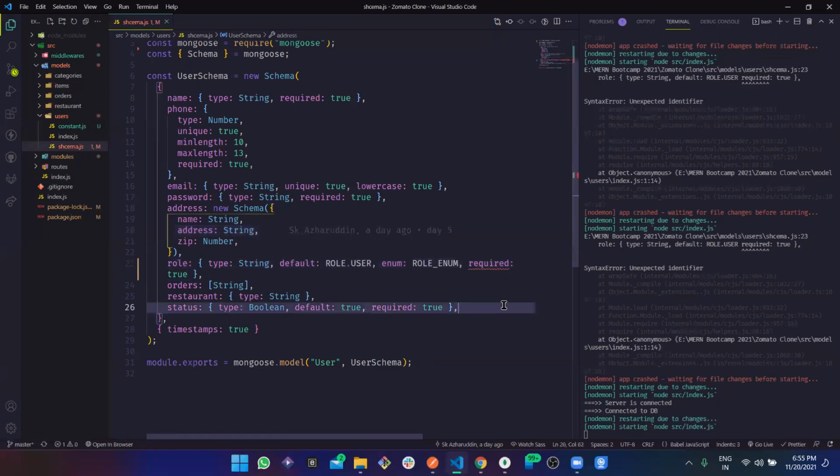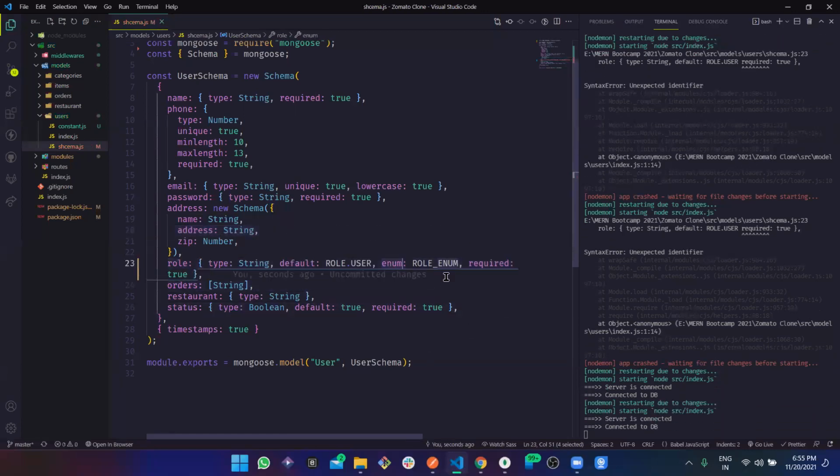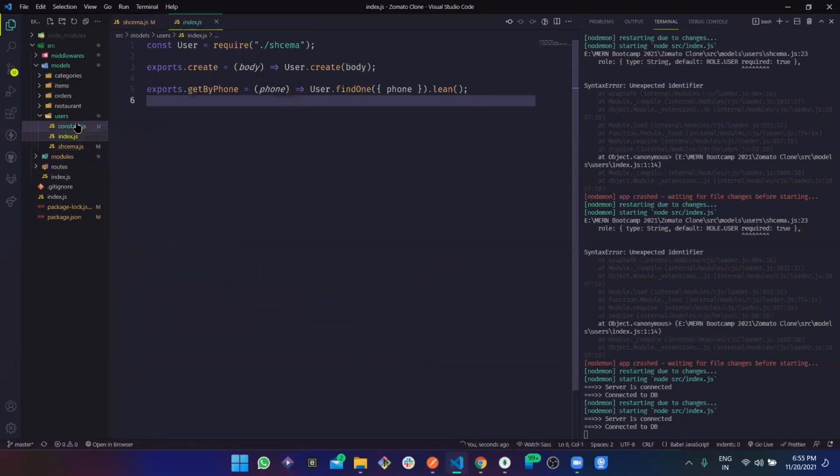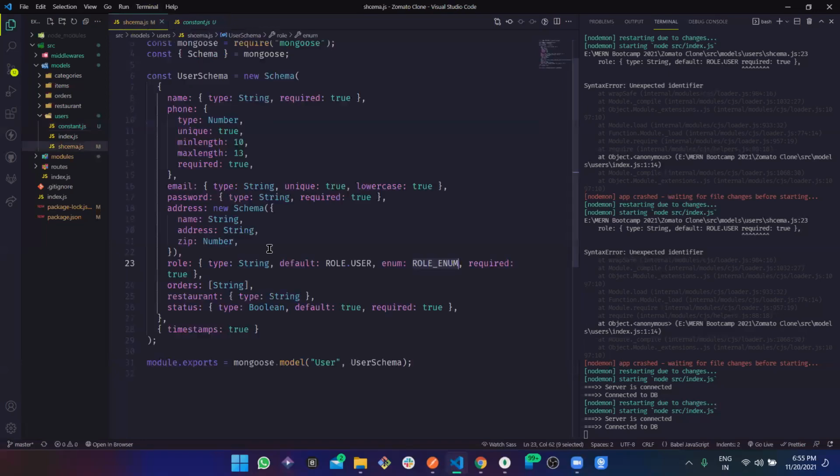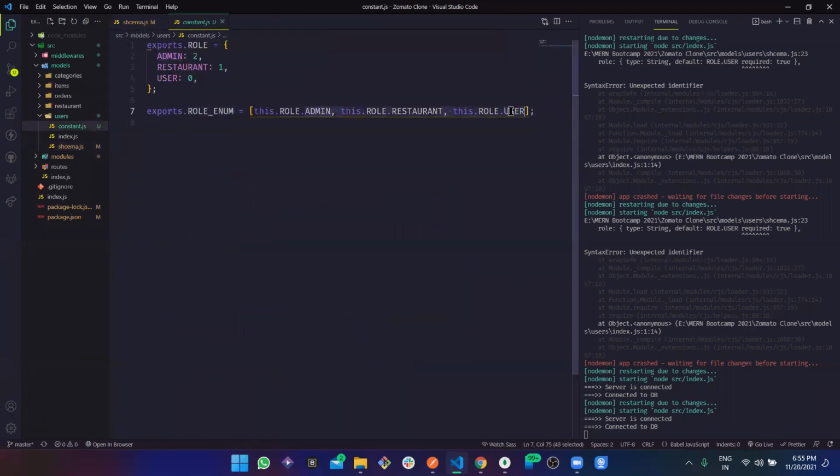How enum works is basically we define an array of enum values. Suppose we are expecting a string, but this should be in the enum. So the value should be anyone in that array, and it could not be outside of this array.